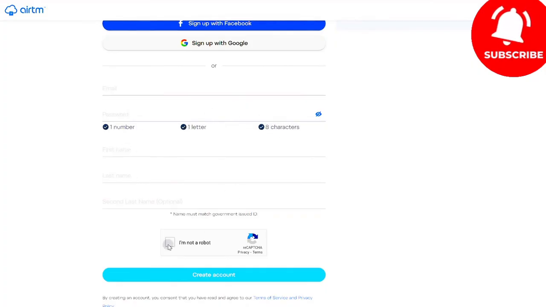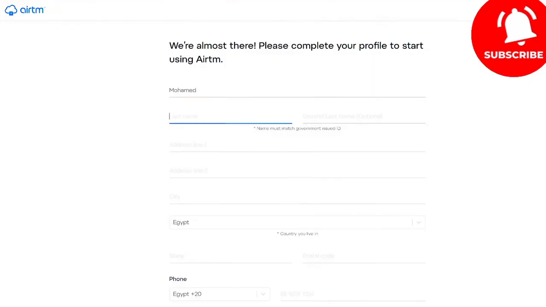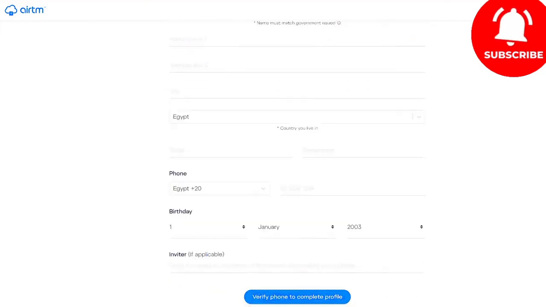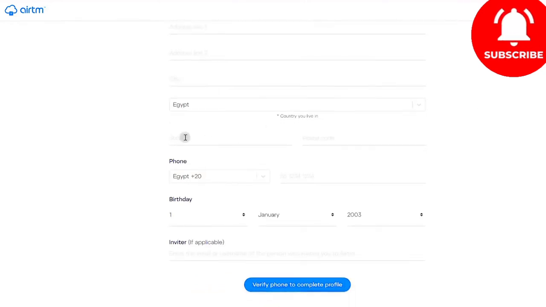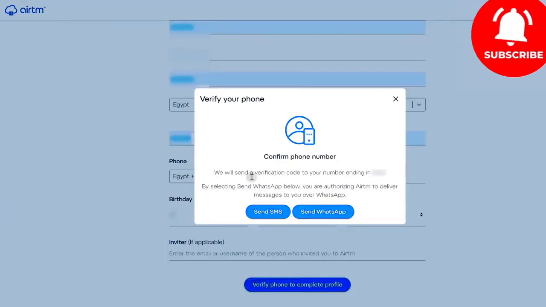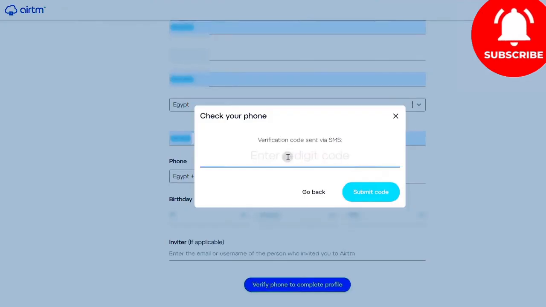Head over to your email inbox and click on the activation link there to gain access to this page. Enter your address, city, state, province, and the postal code, which you can find on Google. You'll need to enter your mobile number and your date of birth and then click on Verify Phone so that a verification code can be sent to your phone number. The system will then prompt you to choose whether you'd like to receive the verification code through an SMS text message or a WhatsApp message. Once you receive the message containing the activation code, simply input it to move on to the next page.